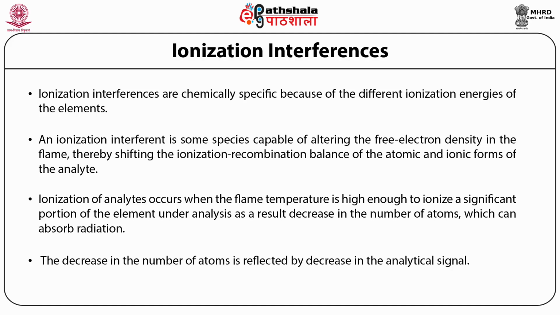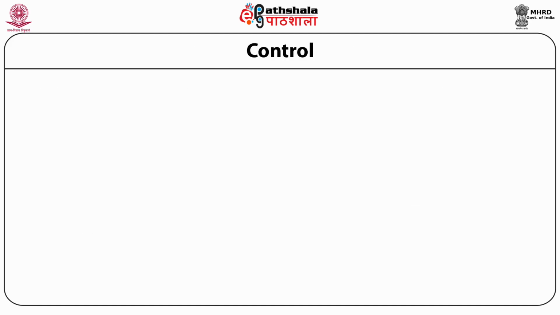The simplest way to control the interference is to add a large excess of an easily ionizable cation, such as potassium or cesium, to both the sample and the standard. The electrons provided by the more easily ionized element combine with the ions of the element being determined, and increase the number of atoms which can absorb the radiation. The interferences from ionization can be controlled by two methods.